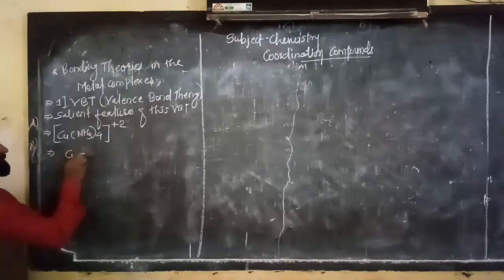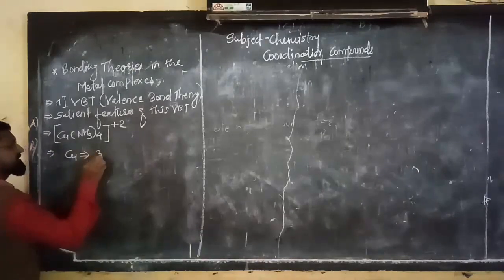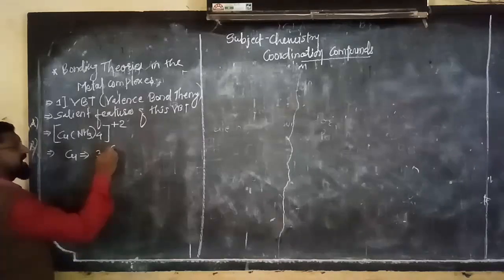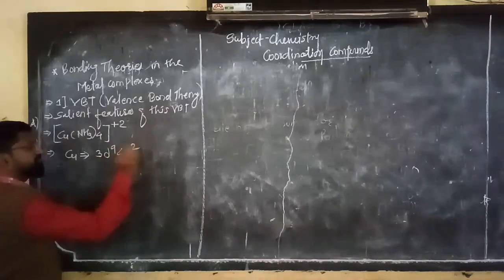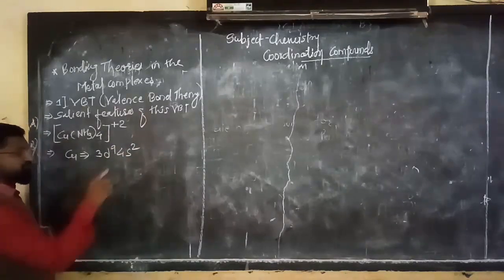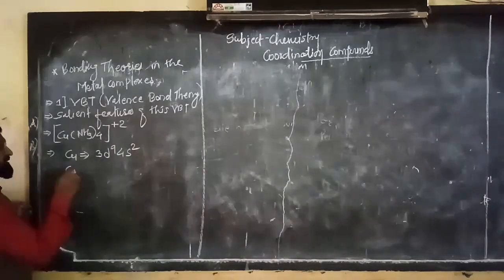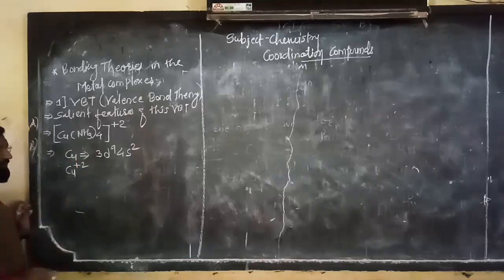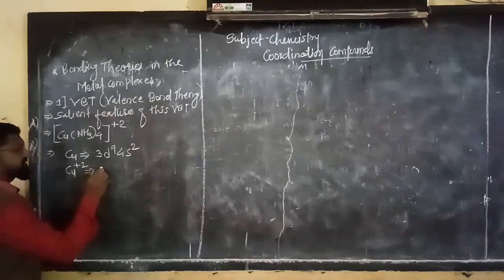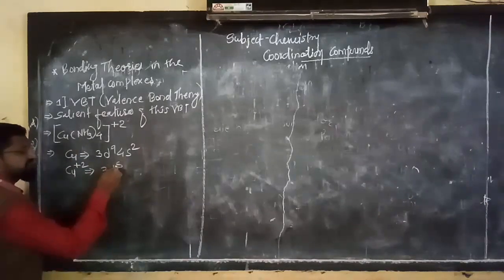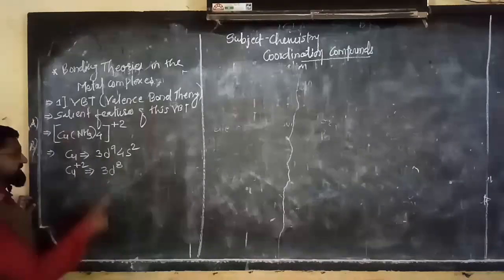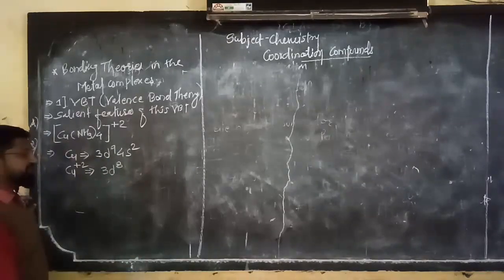What is the electronic configuration of Cu? Everybody knows, 3d9 4s2, we used to write like that. Now when we write Cu2+, its electronic configuration will be 3d8.